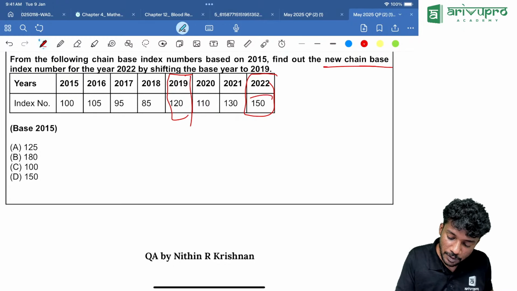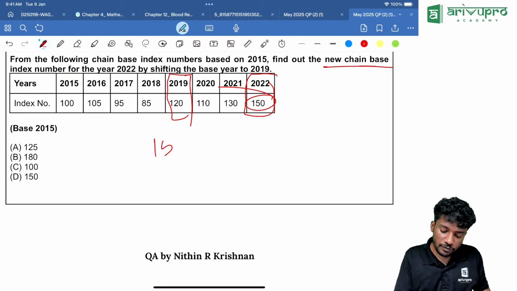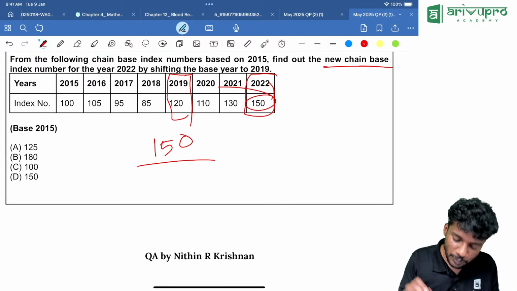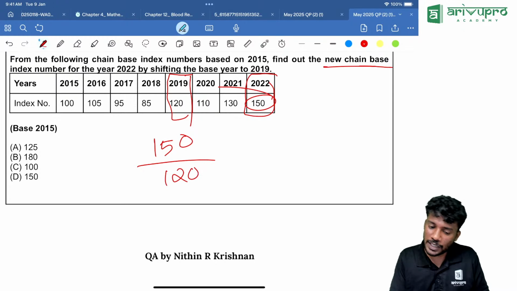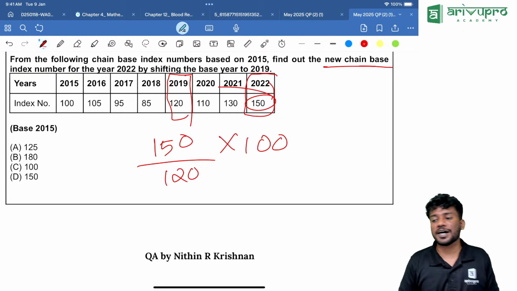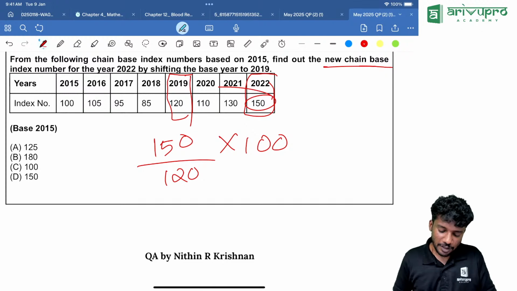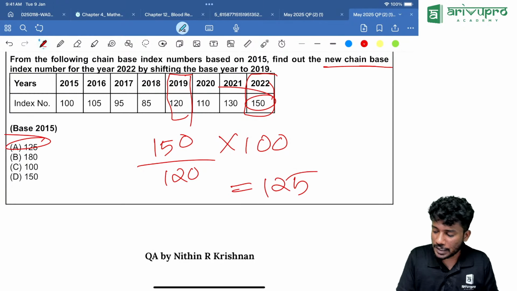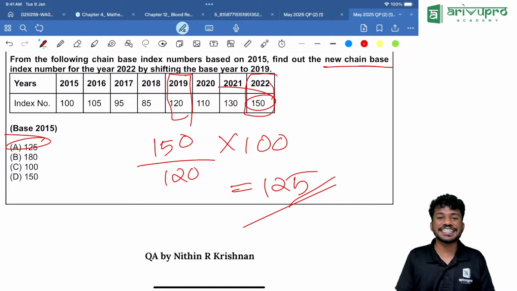What is the index number in 2022? 150 divided by what is the index number in 2019? That is 120 into 100. You are getting it as 150 divided by 120, then multiply it with 100. You are getting it as Option A, 125. Very direct, easy questions.